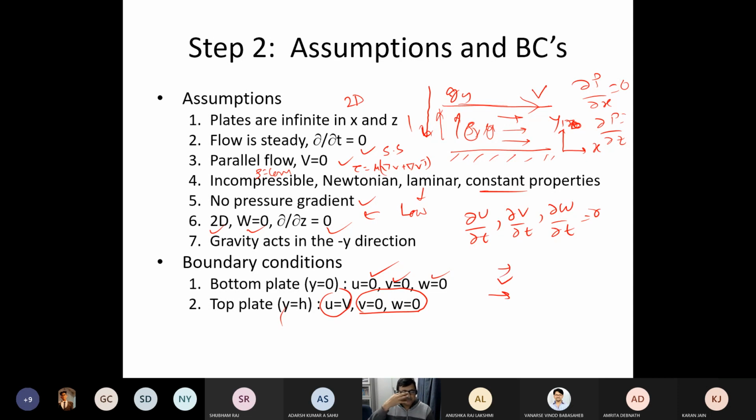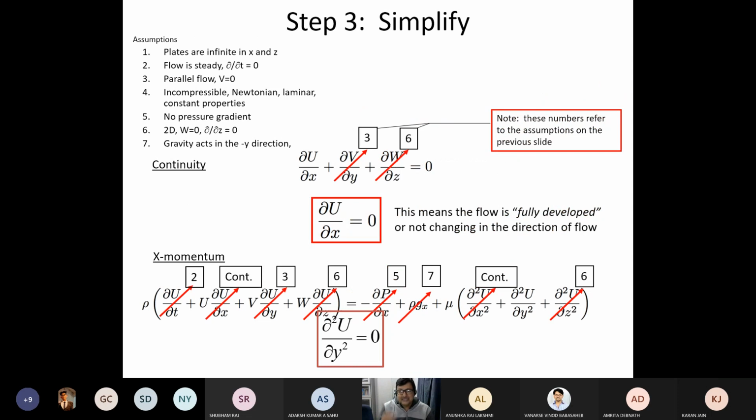Now, if I do that, then if I start looking at my continuity equation, W is already 0. Now, what is del V by del Y? It is a parallel flow, I have assumed there is no V, so that is also 0. So that gives me del U by del X equal to 0. So from continuity, I get del U by del X equal to 0.